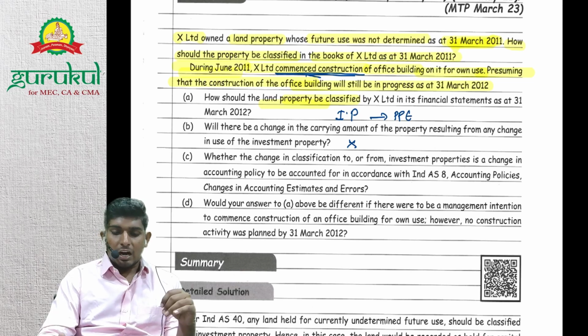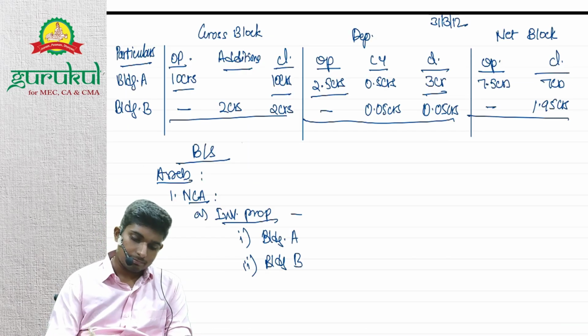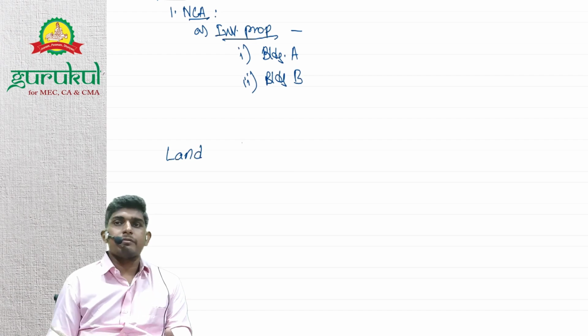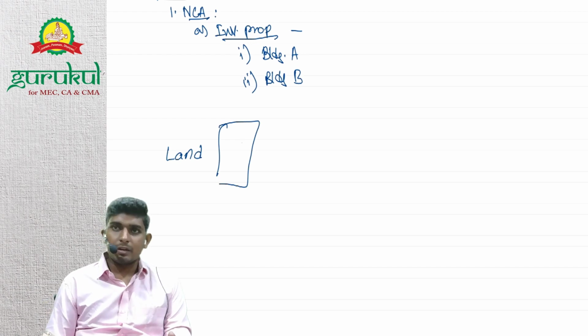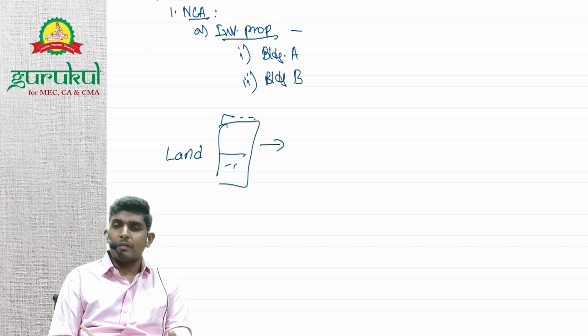See, in this case there can be one complexity here. Let's say there was a land with undetermined use, right? They started building, still their use is undetermined, right? Afterwards, when the building is under construction, they have decided that I will use it for office purpose.